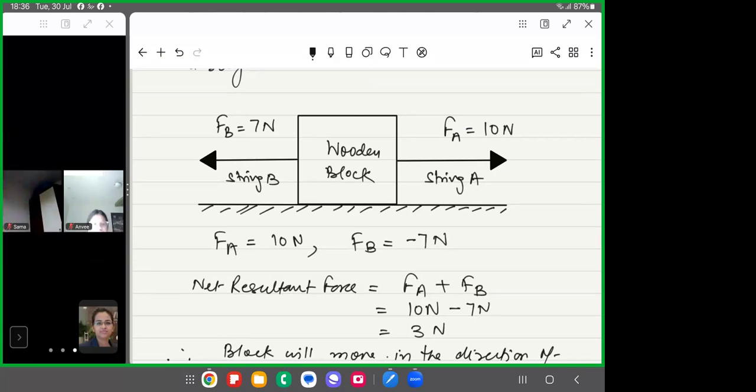So this block was stationary, right? Since the forces applied are unbalanced, therefore it starts moving. Is that clear? Okay, so therefore unbalanced forces can cause motion in the wooden block. Is that clear?